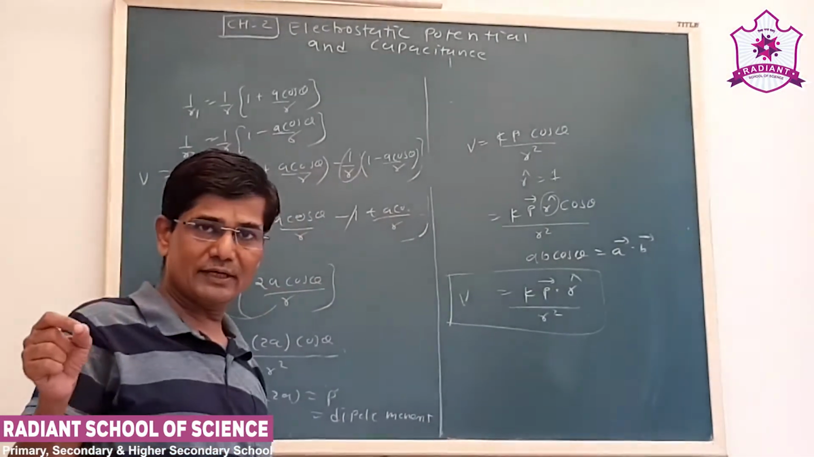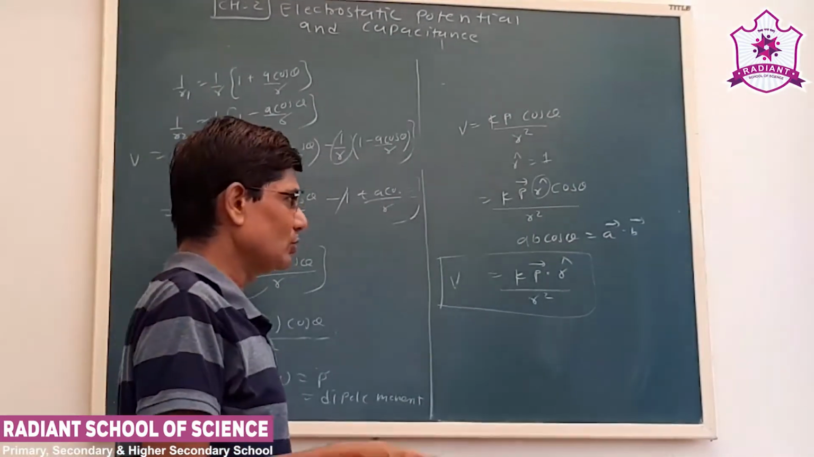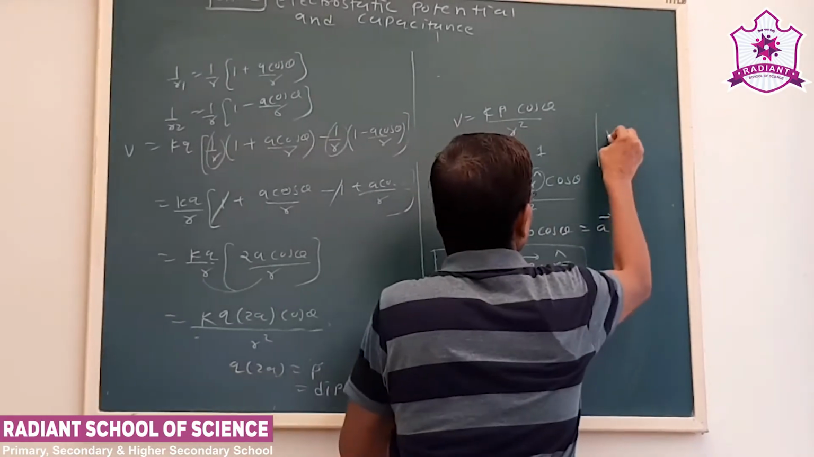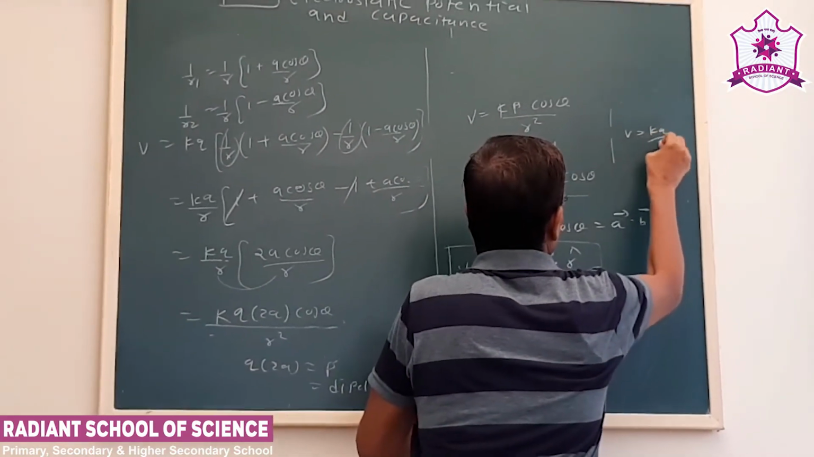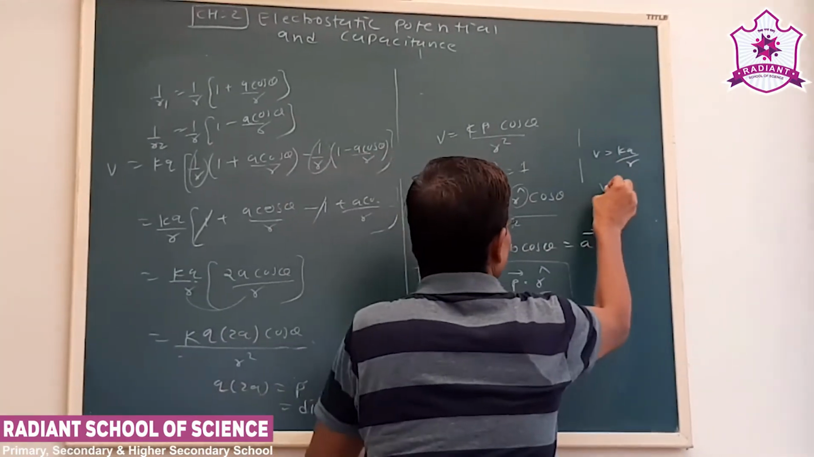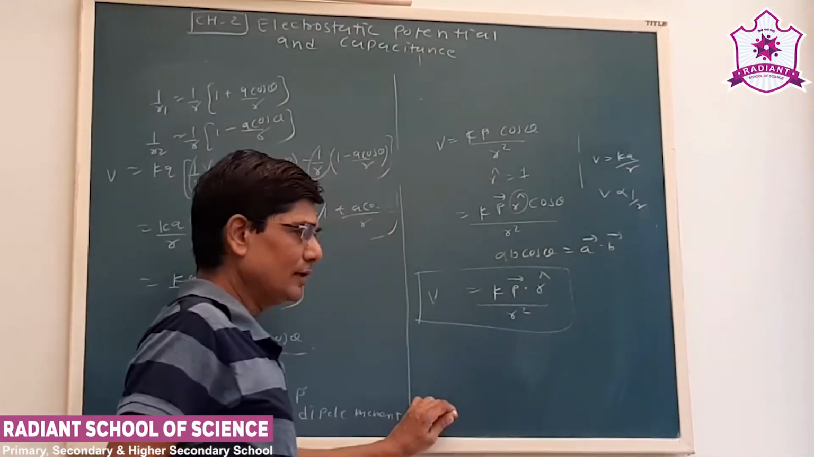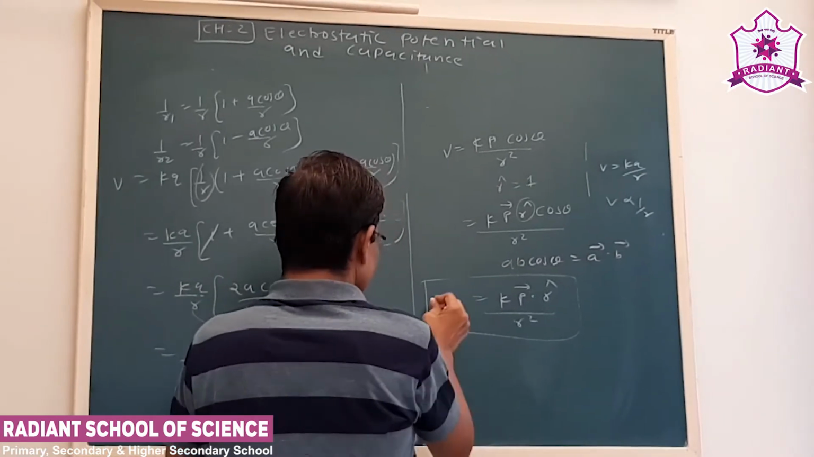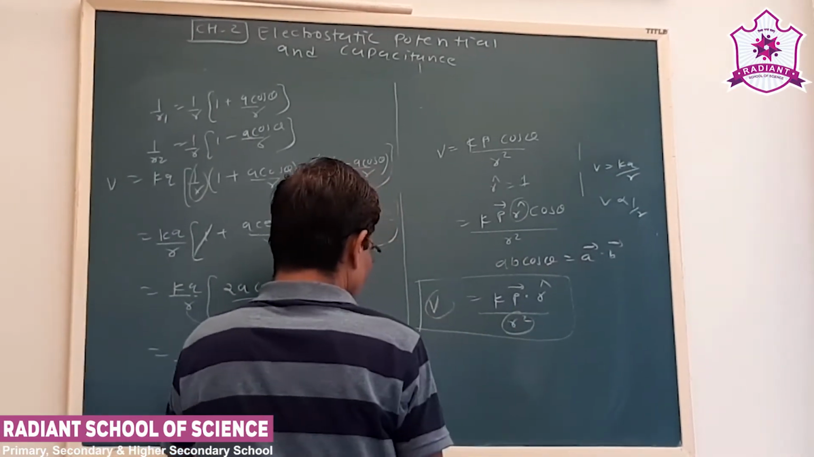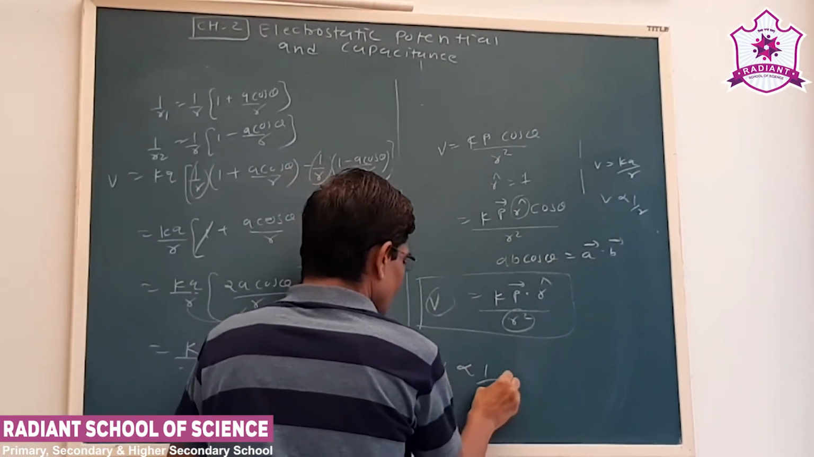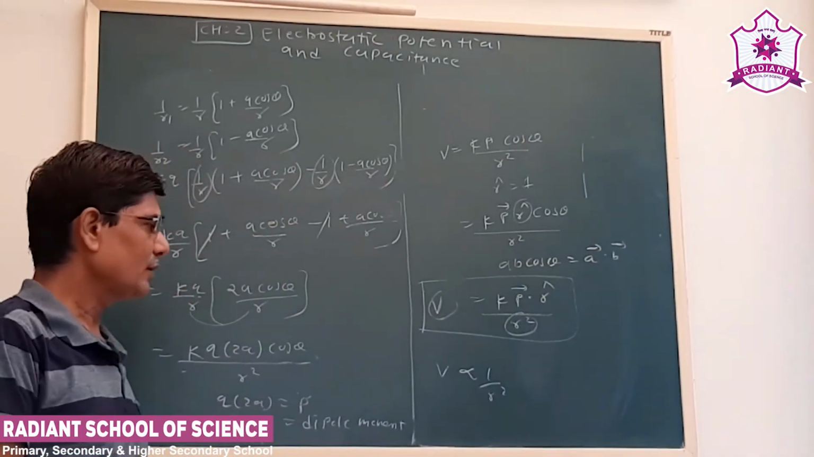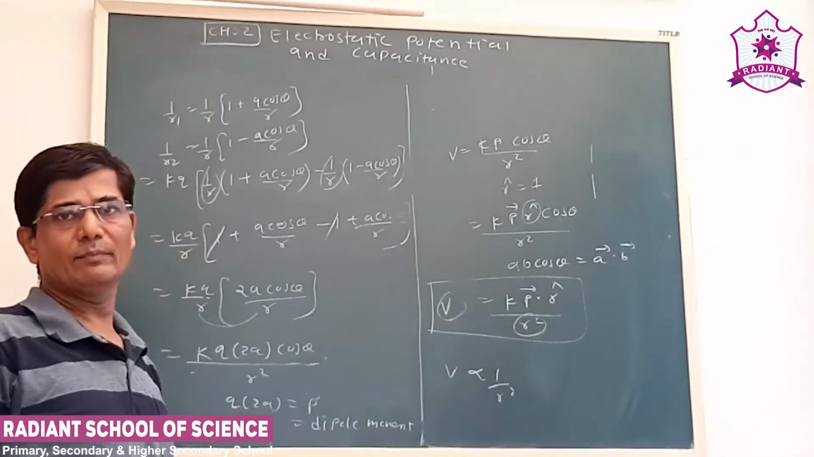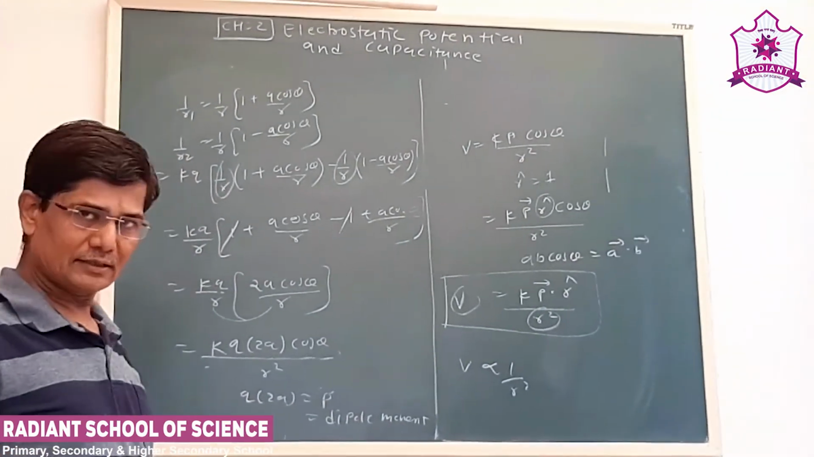Now see, in point charge, potential due to point charge is V equal to KQ by r. Okay, so for a point charge V varies as 1 by r. But contrary to this, here V is inversely proportional to r square. See, that we have to keep in mind. So this is nothing but electric potential due to electric dipole. See, very important theory, can be asked in the examination also.